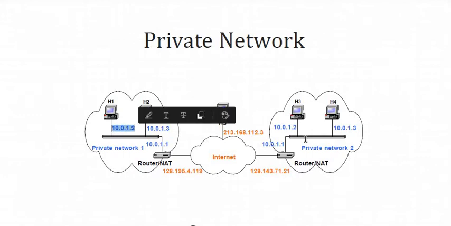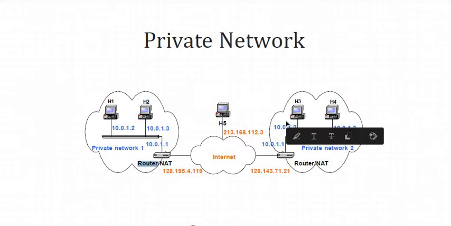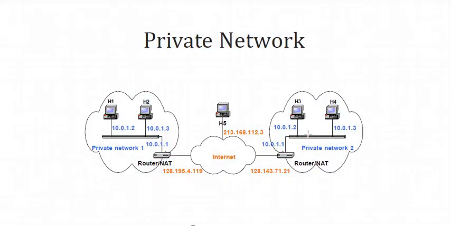This is a private IP address. On the right hand side, private network 2 also has the same IP, 10.0.1.2. See here, two systems have the same IP address because they are on separate private networks. Separate private networks have their own IP addresses, but two systems cannot have the same public IP address.